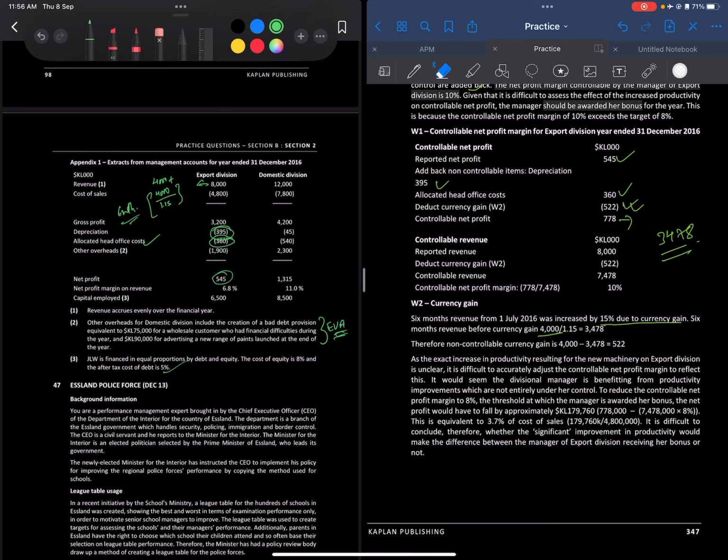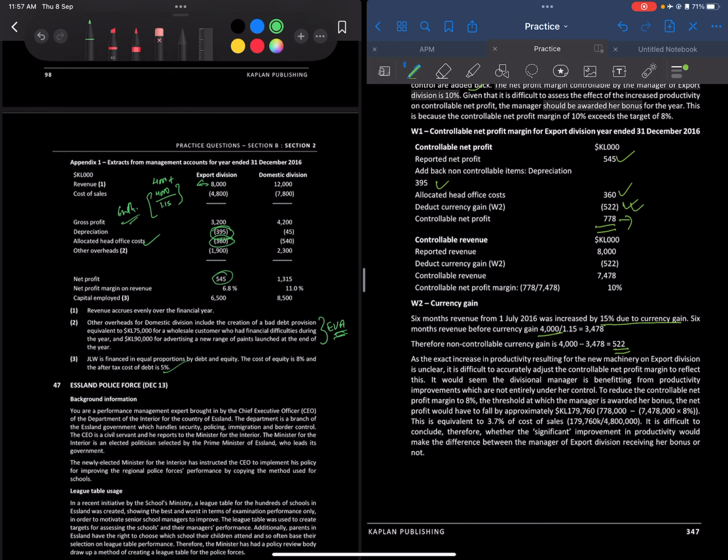And when translated to the native currency, which is our currency, which has deteriorated, we are gaining how much? So 4,000 minus the differential amount, 522, was the gain. Okay, so that gain is already included in the profit, right? So we need to reduce that. So that gives us a net controllable profit of 778.